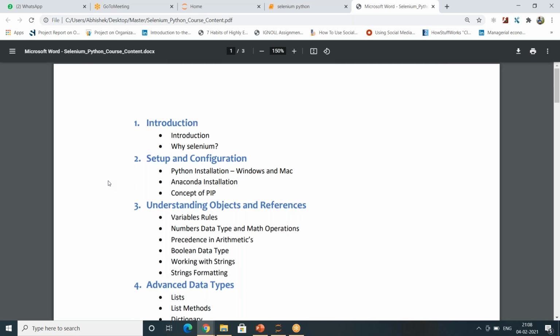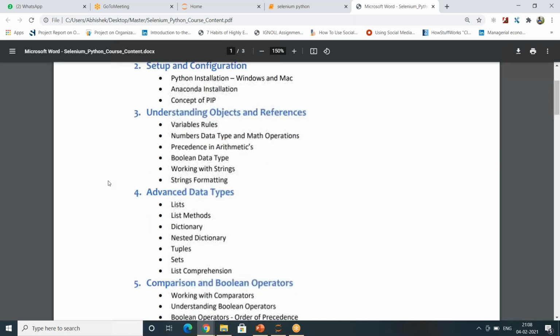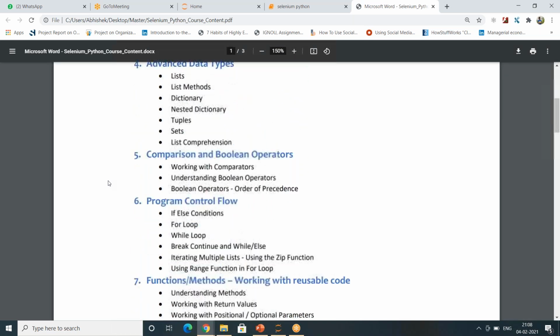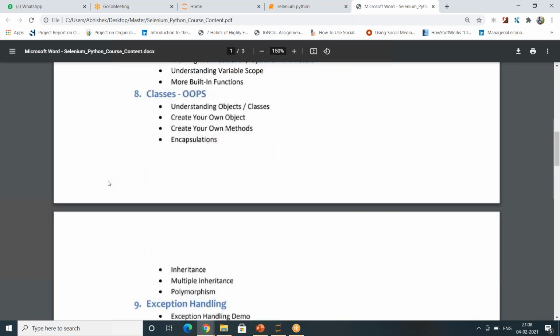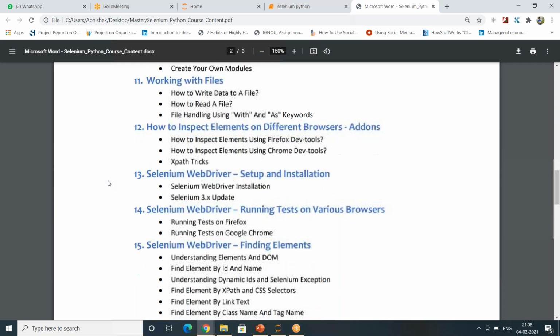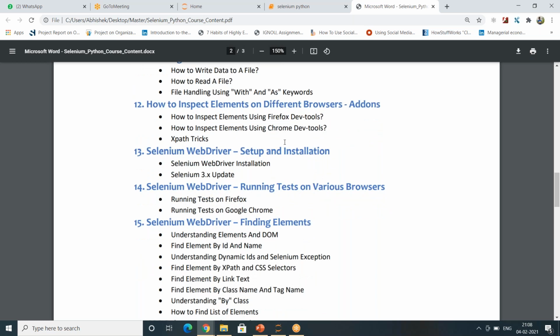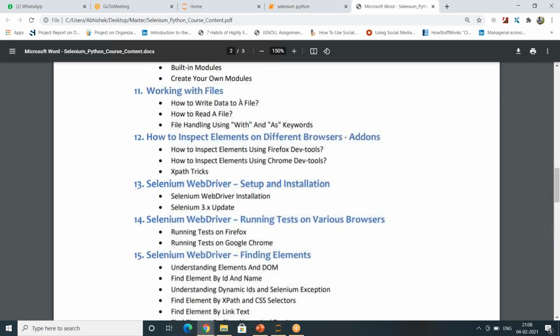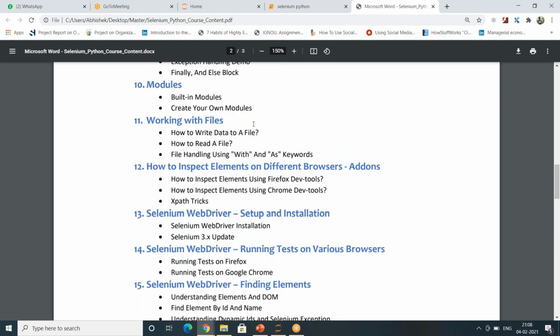After that, if you see the course content from chapter 3 to chapter 11, we will see all the Python stuff, like how to write anything in Python, how to define a function, how to write a class, what is object oriented programming.